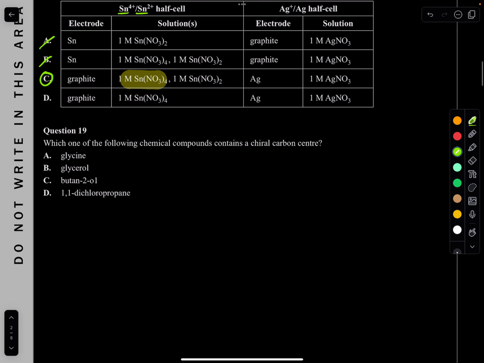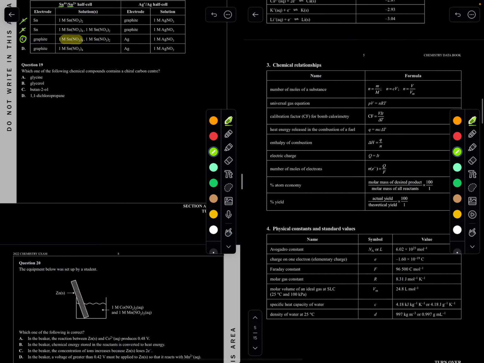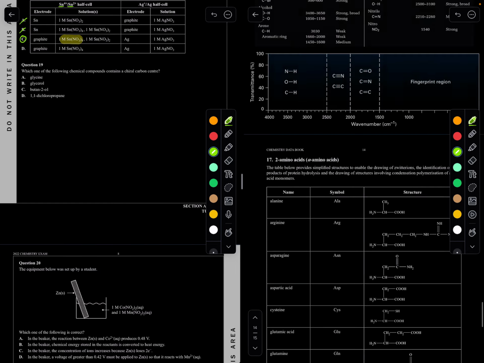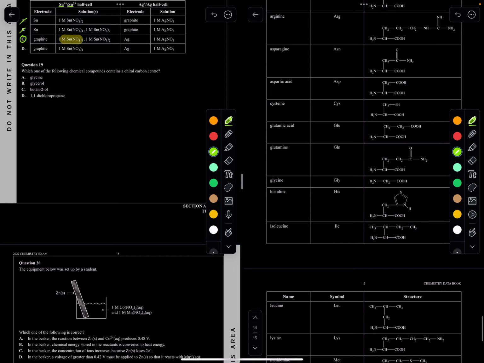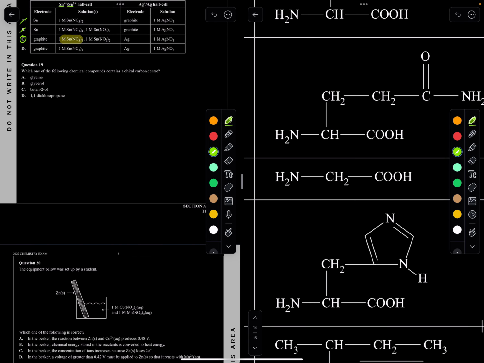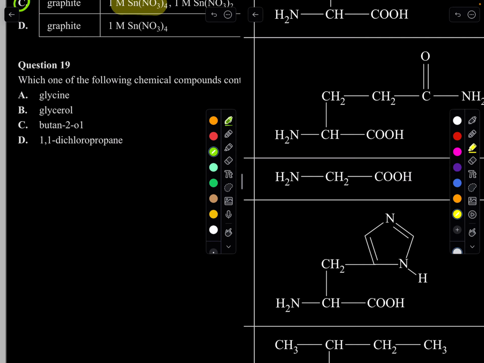Beautiful. Question 19. Which of the following chemical compounds contain a chiral carbon center? Remember, for a carbon to be chiral, it needs to have 4 different groups attached to it. Let's try to look at glycine. Glycine is an amino acid. So let's use our electrochemical data book. Go down to glycine, which is G. There it is. This is your glycine. Absolutely not. You can see that this carbon here has 2 of the CHs, hydrogen and hydrogen, so it has the same atom, so rubbish.